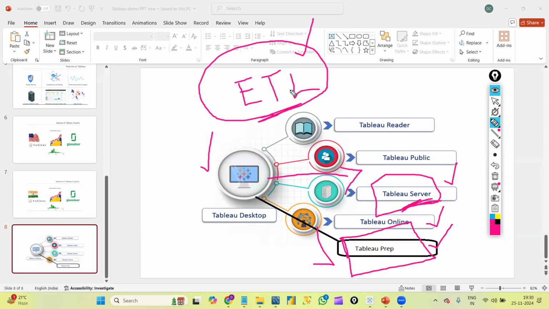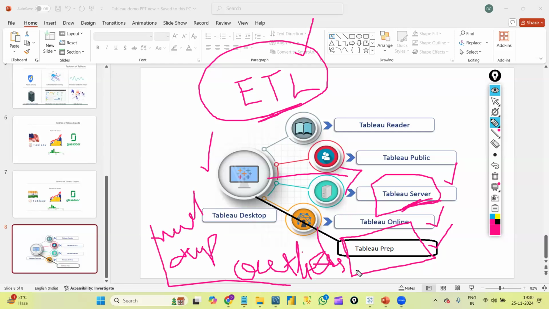Tableau prep is nothing but, once we connect our data to Tableau desktop, if before connecting we want to clean our data, maybe we have null values, duplicate values, or something called outliers. Technically I'm not explaining each and every point now, but at that time I will explain in detail. So if we want to clean our data, we will use Tableau prep. We'll first clean the data, and not only cleaning, we can also apply filters. We have so many options, such as how many filters and cleaning steps we can do.